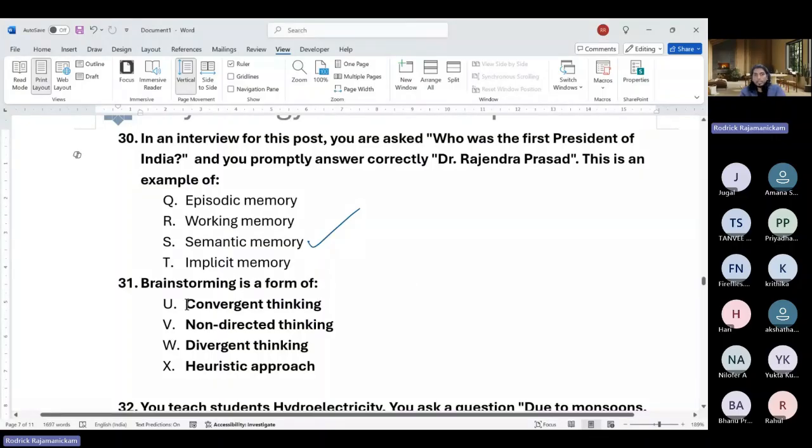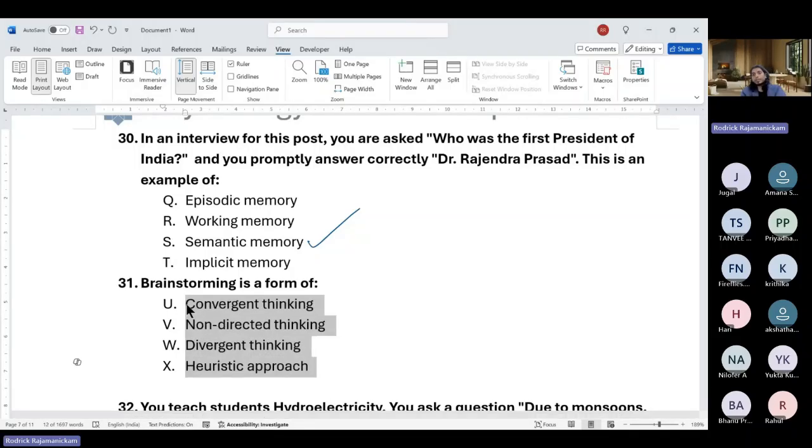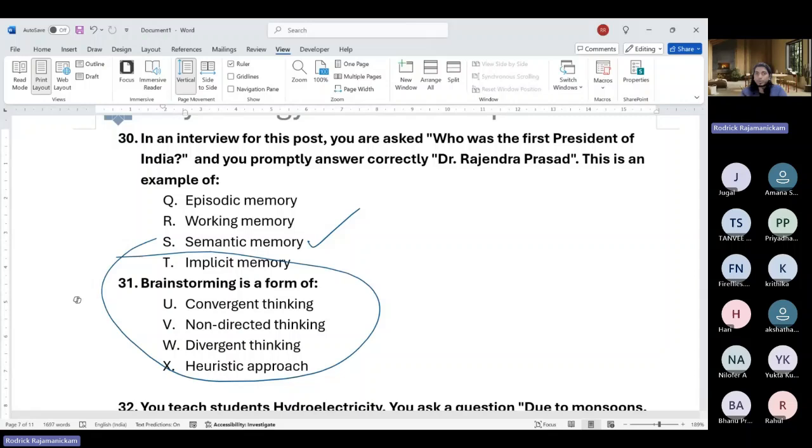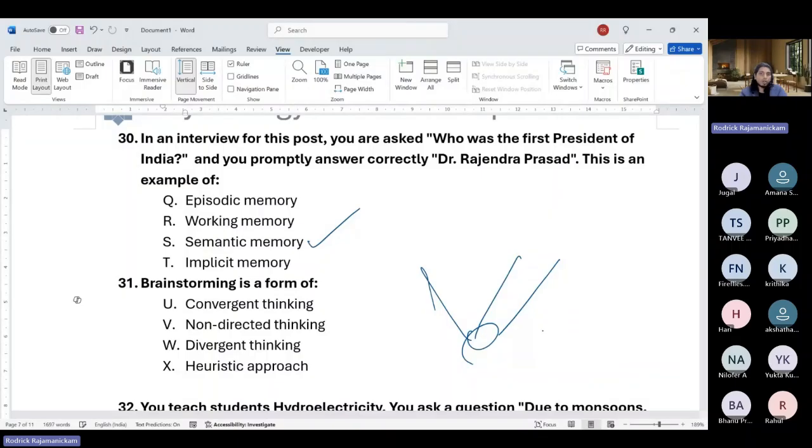So yeah, 31. Brainstorming is a form of which type of thinking? Divergent thinking. Okay. So convergent means what we were doing here in terms of solving an MCQ. That's an example of convergent thinking. You converge on one particular option when you have several options. Non-directed thinking is in a way like divergent thinking, but without any goals.